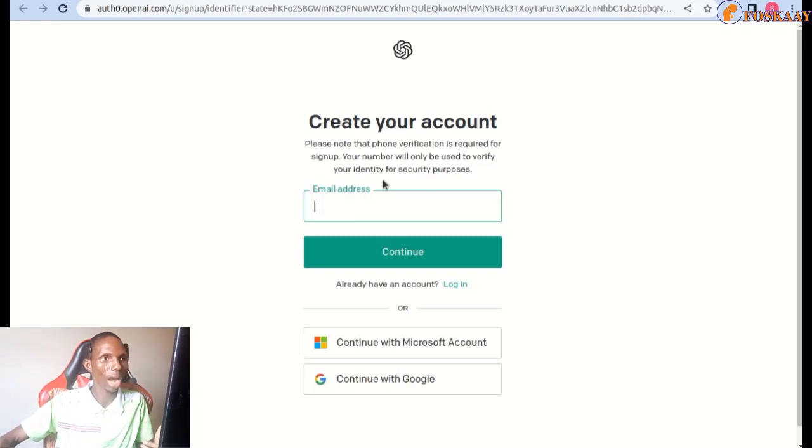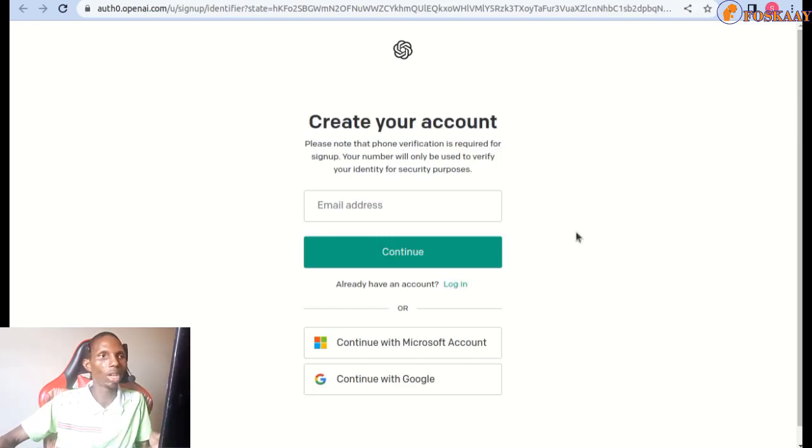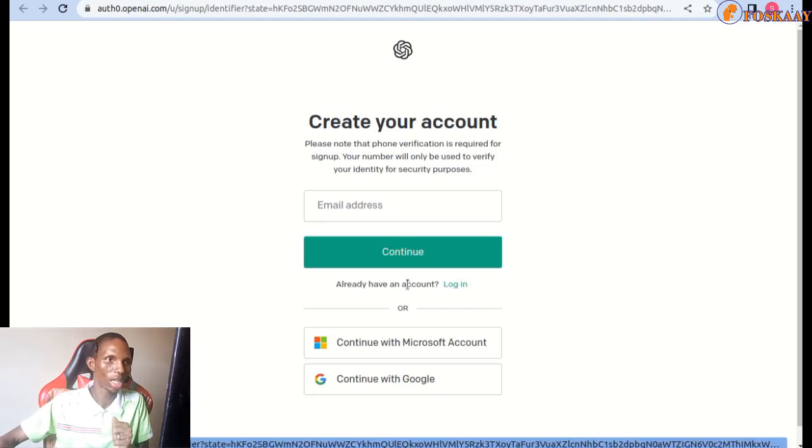So if you have watched a video on how to set up a ChatGPT account, or you already have a ChatGPT account, then you don't need to set it up again. Just go to login. But if you have never used any of OpenAI before, like ChatGPT, DALL-E, and some other ones, then you might not have an account yet.